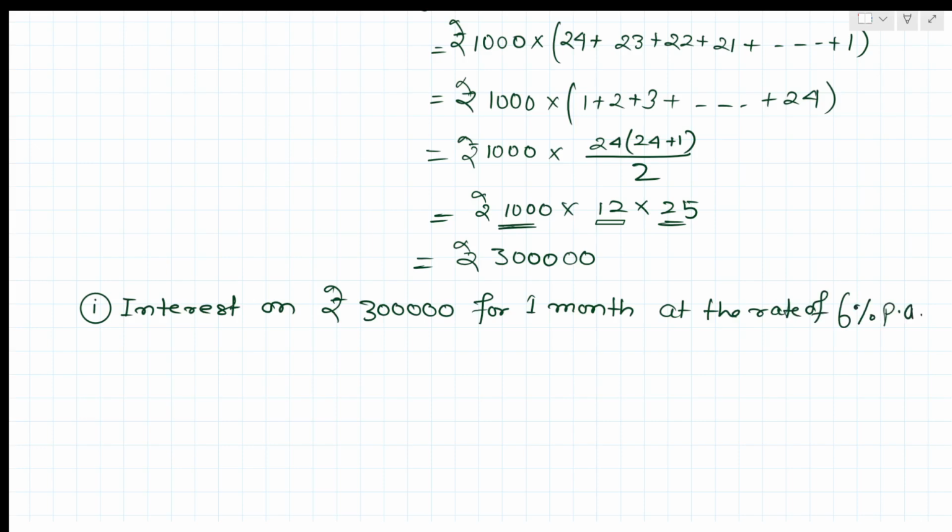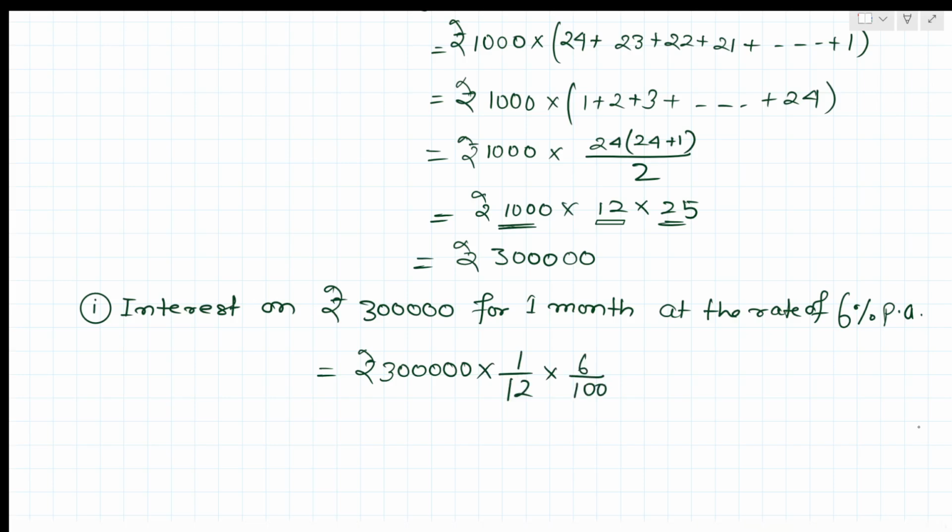This is given in the question. So now we'll use the formula: rupees 3 lakhs into 1 by 12 into 6 by 100, that is r by 100, right?